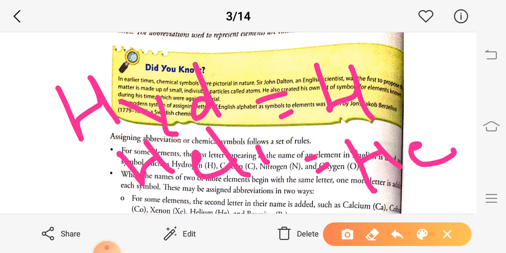So whenever there are two chemicals starting with the same letter, we represent the other chemical with another abbreviation. Examples like this: hydrogen is represented by H, whereas helium is represented by the symbol He, because both start with the capital letter H.